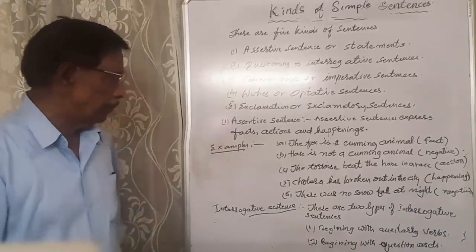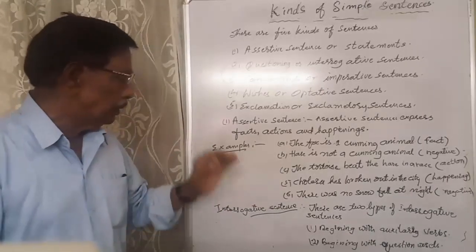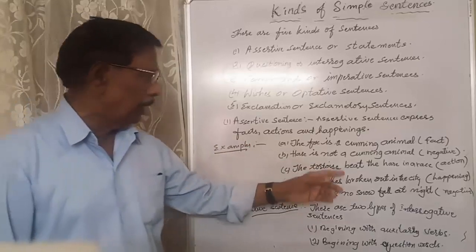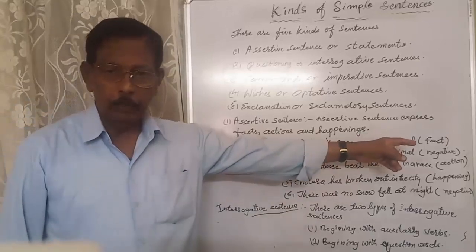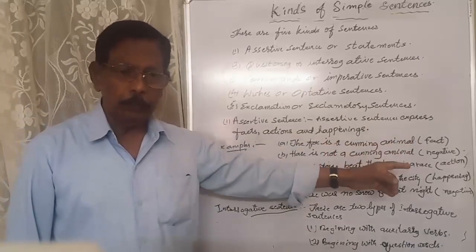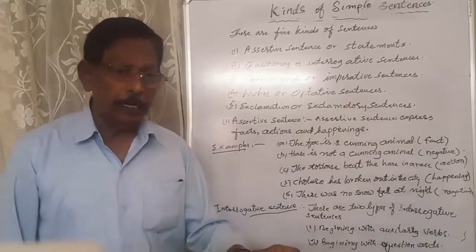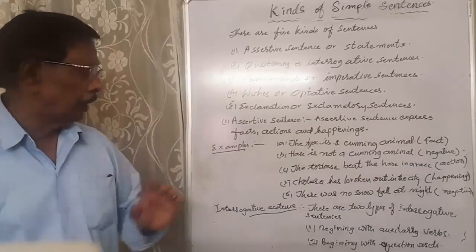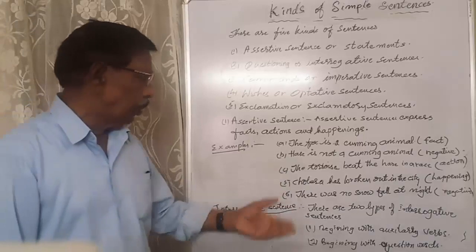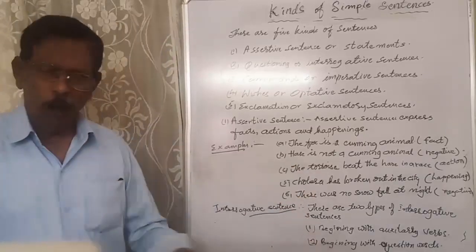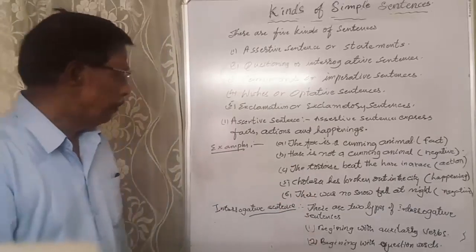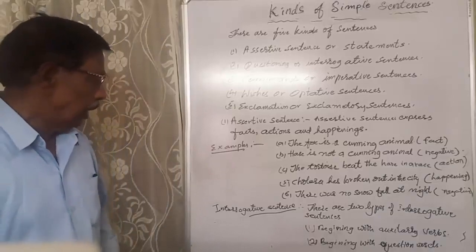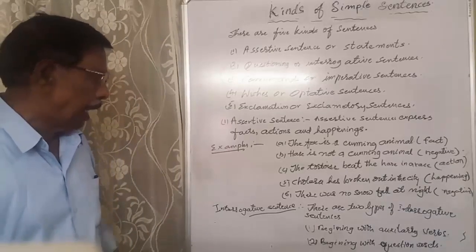The fox is a cunning animal expresses a fact. Do you know that? Yes, we know that the fox is a cunning animal. It is a fact. The hare is not a cunning animal. Negative.